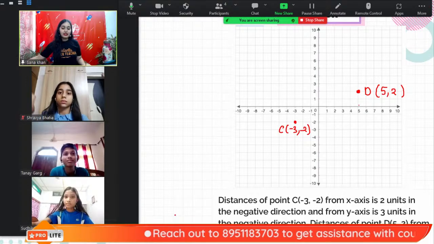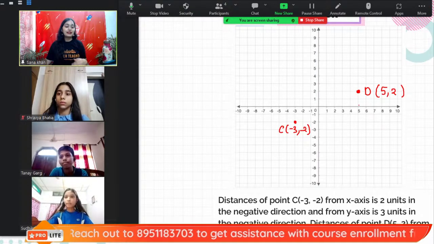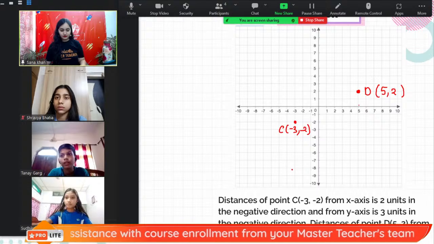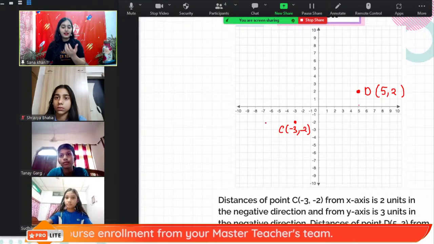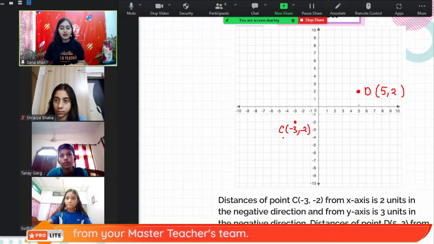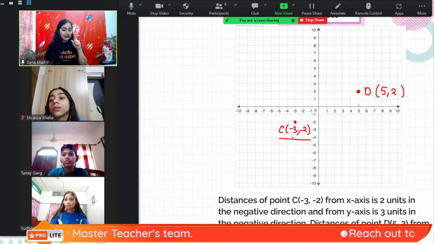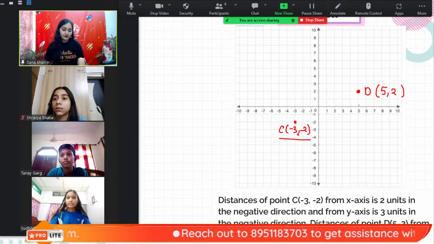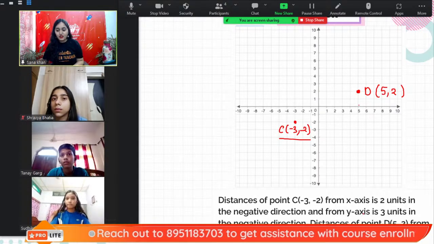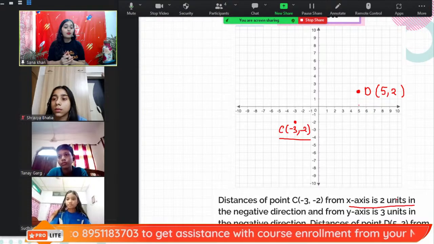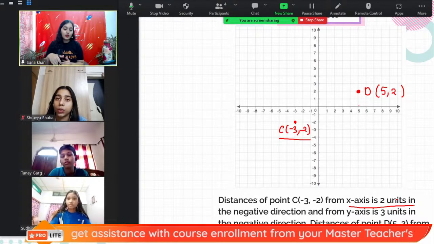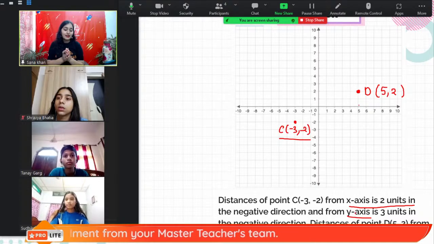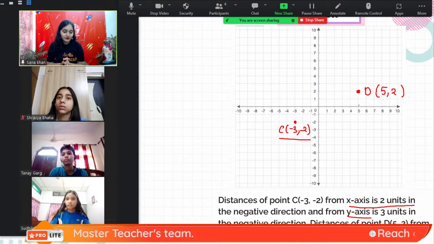So, Diksha, basically they're asking the distance of the point from the x-axis and from the y-axis. As you had explained earlier, if I have a point (-3, -2), then what is its distance from the x-axis for point C? Ma'am, from the x-axis it is -2. Correct. So the distance from the x-axis is -2, and -2 means 2 units downward, because the negative sign means downwards. Similarly, what will be the distance from the y-axis for this point? Ma'am, it will be 3 units.